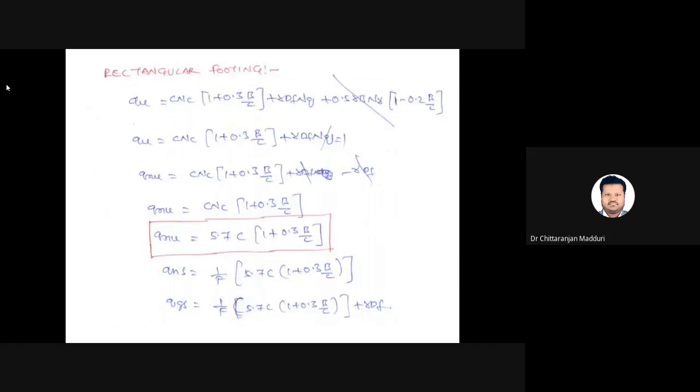For rectangular footing, the net ultimate bearing capacity equals c Nc into 1 plus 0.3 into B by L. Here the Nc value equals 5.7. So net ultimate bearing capacity equals 5.7 into c into 1 plus 0.3 into B by L. If you apply a factor of safety, you can get the net safe bearing capacity, and by including the self-weight of soil above the foundation, you will get the gross safe bearing capacity.